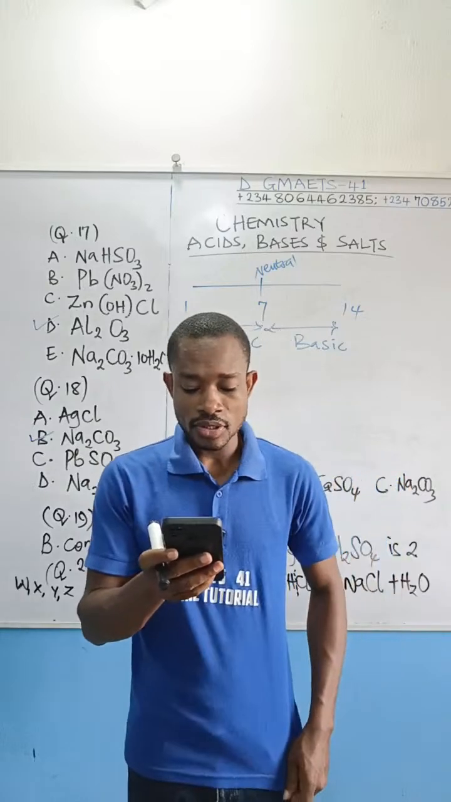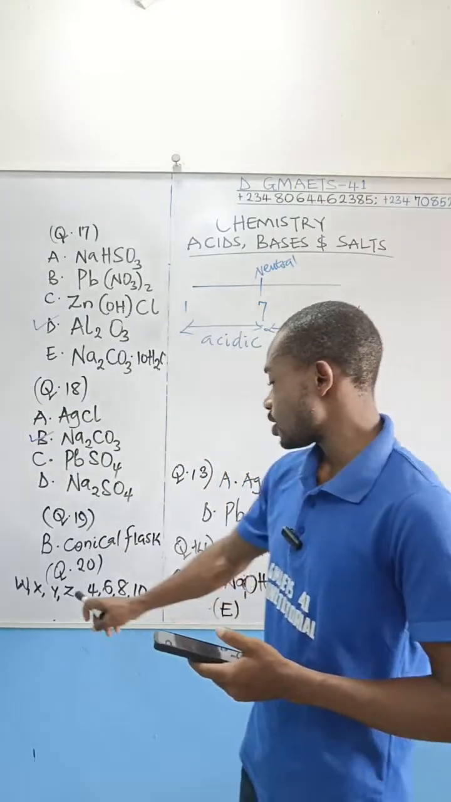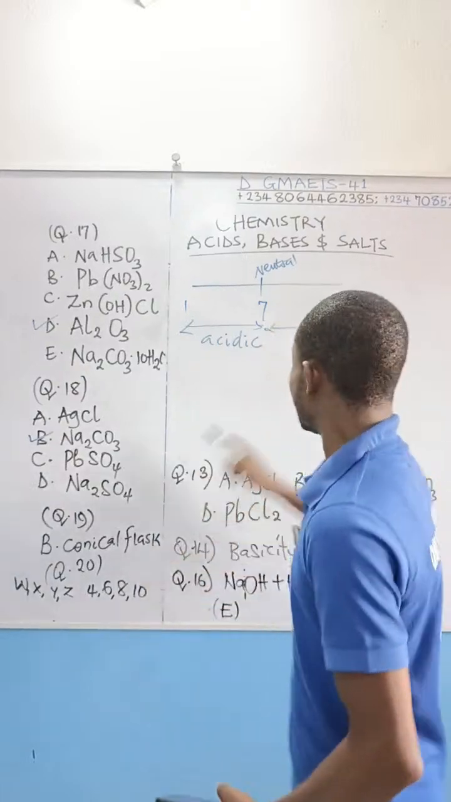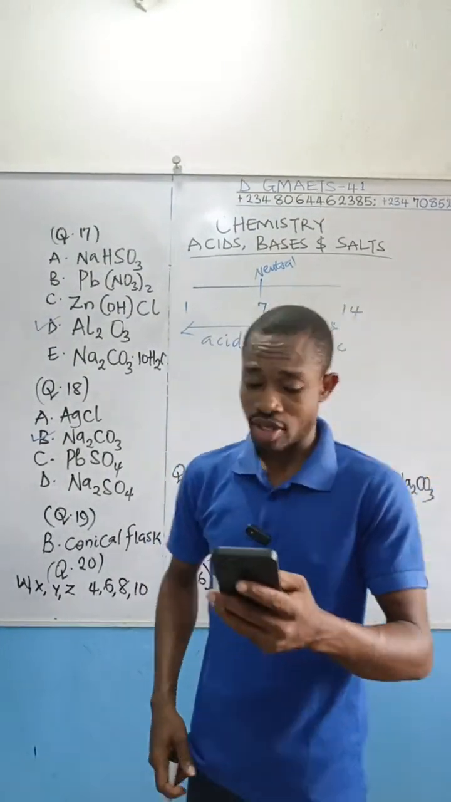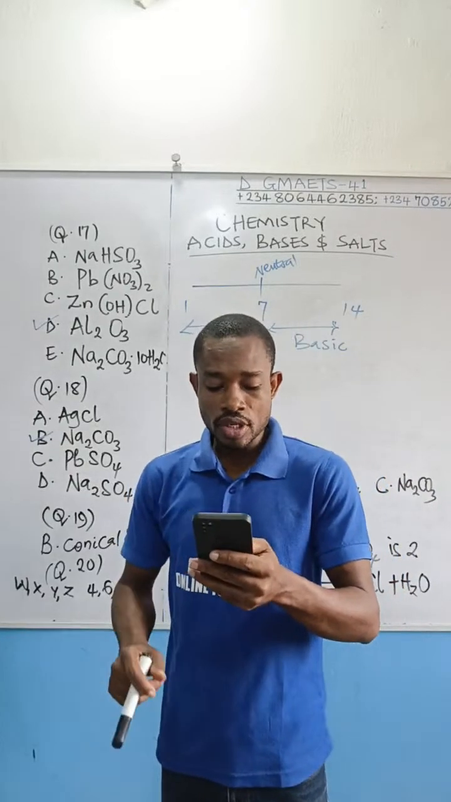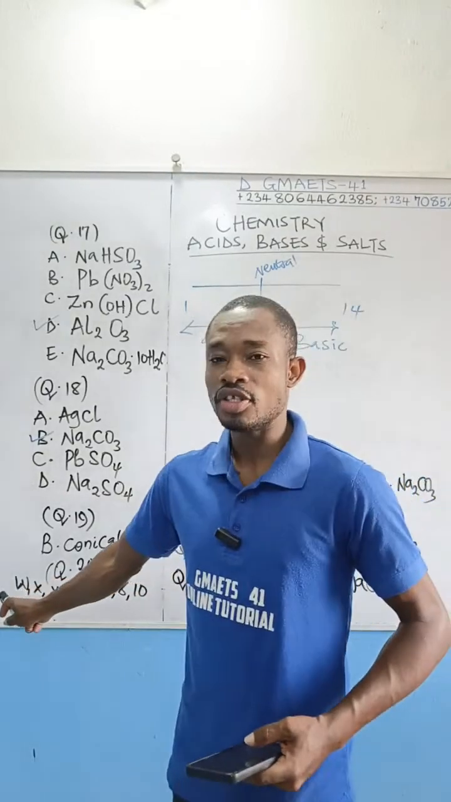Now, option C, Z is the most acidic solution, is wrong. Z has a pH of 10, so it is actually the most basic, not the most acidic. Option D, W is the most acidic solution. Of these 4, W is the most acidic solution.